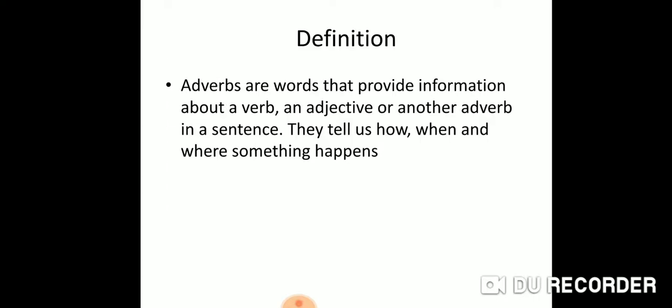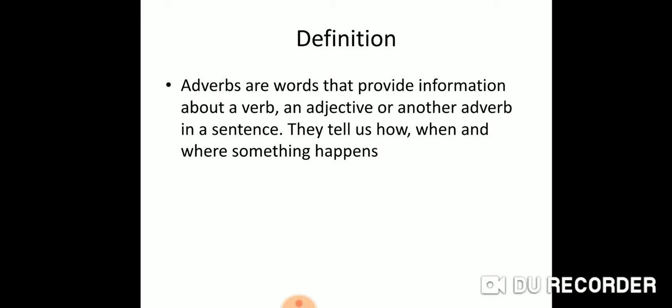Okay, here comes the proper definition of an adverb. Adverbs are words that provide information about a verb, as we discussed already, an adjective, or another adverb in a sentence. So adverbs are not only our secret helpers as far as verbs are concerned, but also adjectives and adverbs. They will give us information about adjectives and adverbs also. Interesting, no? They tell us how, when, and where something happens.